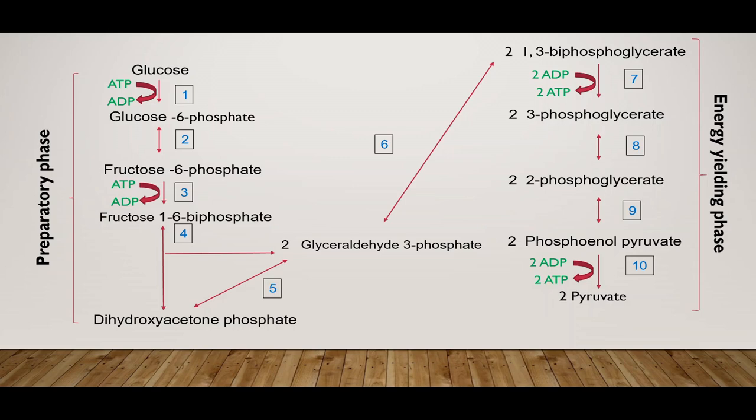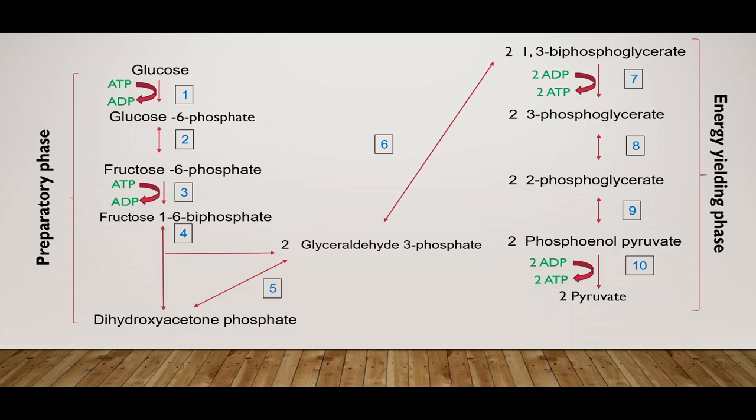Glyceraldehyde 3-phosphate is used as starting material for the energy yielding phase, and energy yielding phase results into production of 2 molecules of pyruvate. In the preparatory phase, glucose is energized so as to allow its degradation and release of energy in the energy yielding phase.